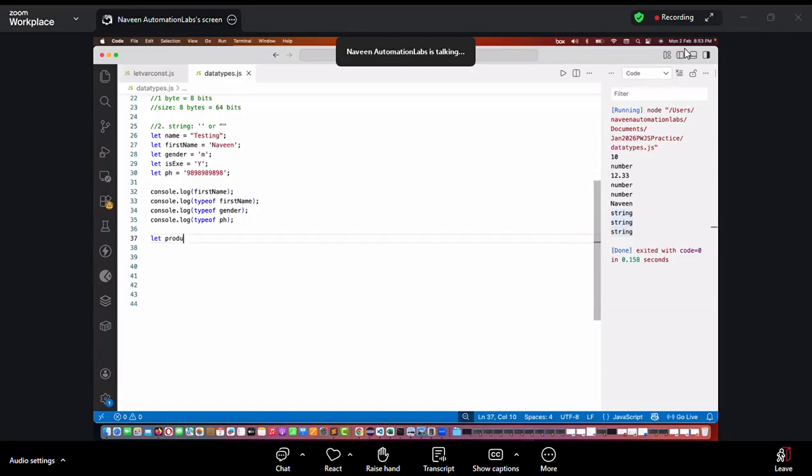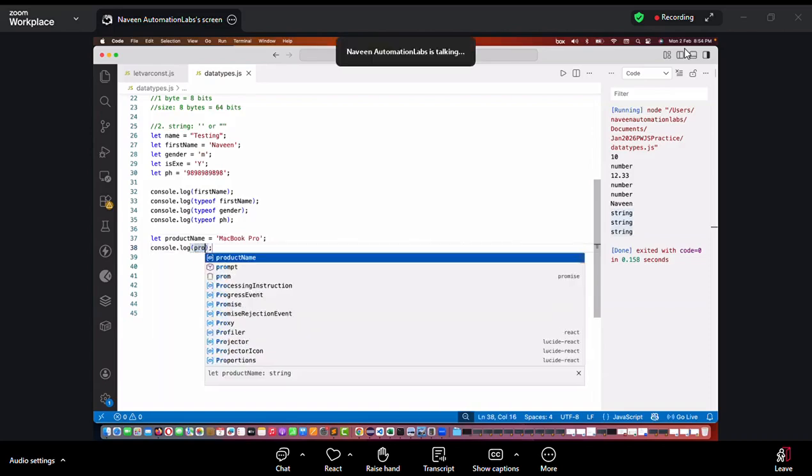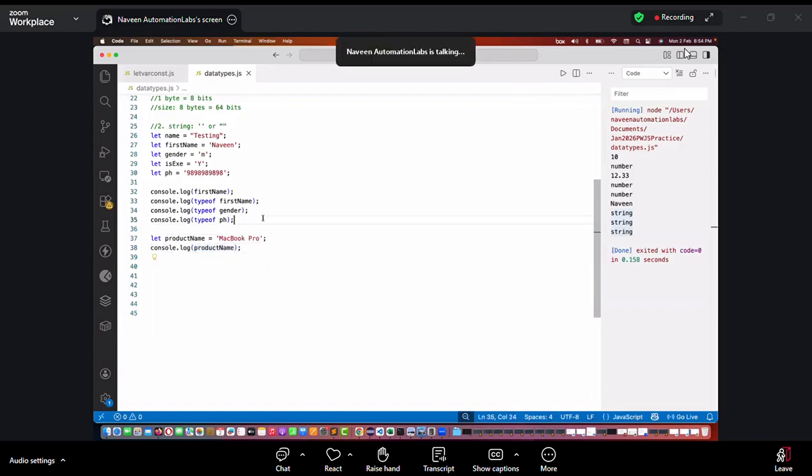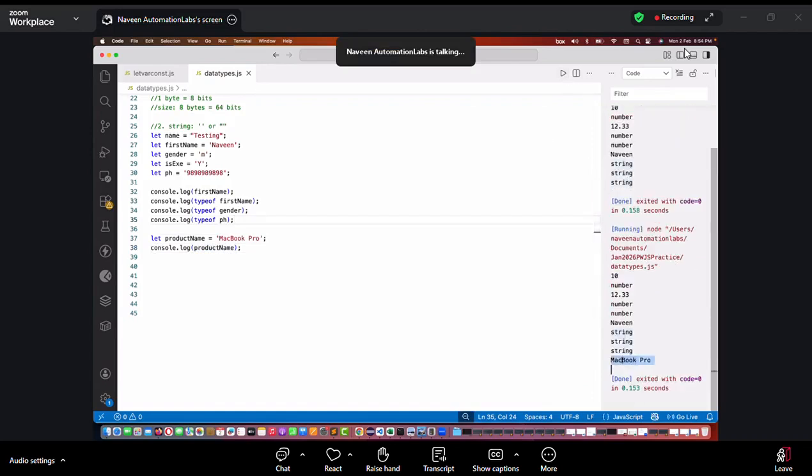Okay, I'm talking about, say, I really want to go to Amazon. The product name is MacBook Pro. Like this, I will declare it. If I want to print it, let's print the product name on the console. So let's see this. It's printing the product name, MacBook Pro, on the console.